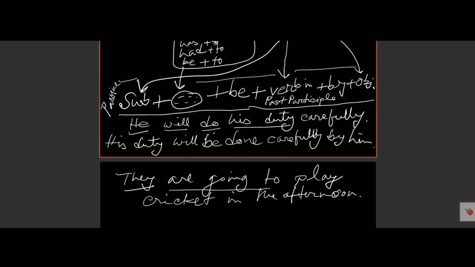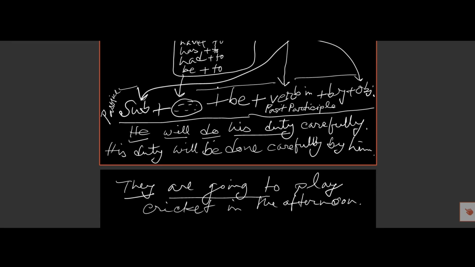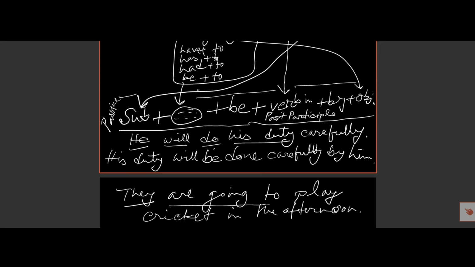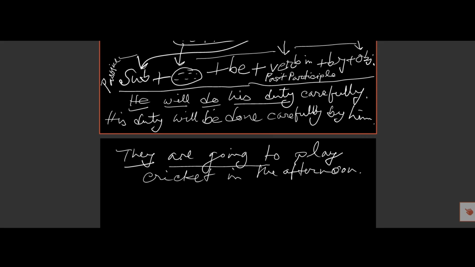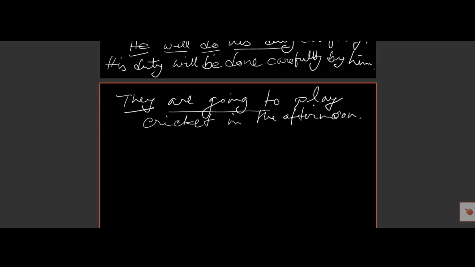If there is be going to, or have to, or has to, or had to, or be to, so here we found be going to, be verb plus going to. This is an auxiliary verb, so we must put this after the subject. Cricket will be the subject, and as cricket is singular, we must put is going to. According to person it will be changed.